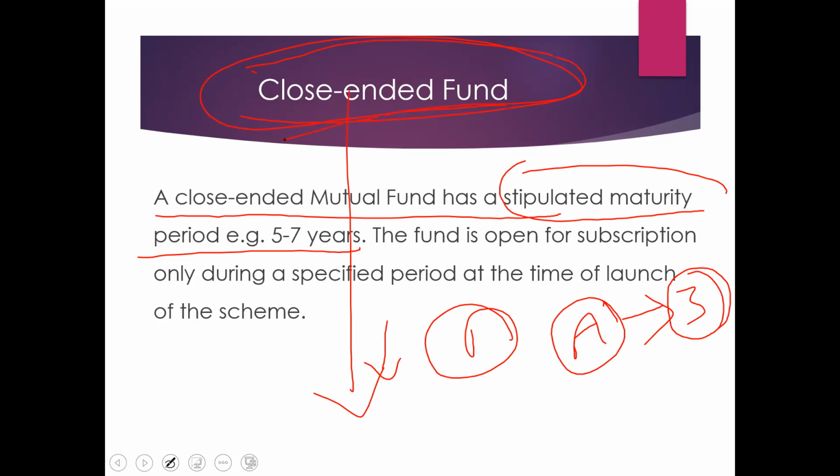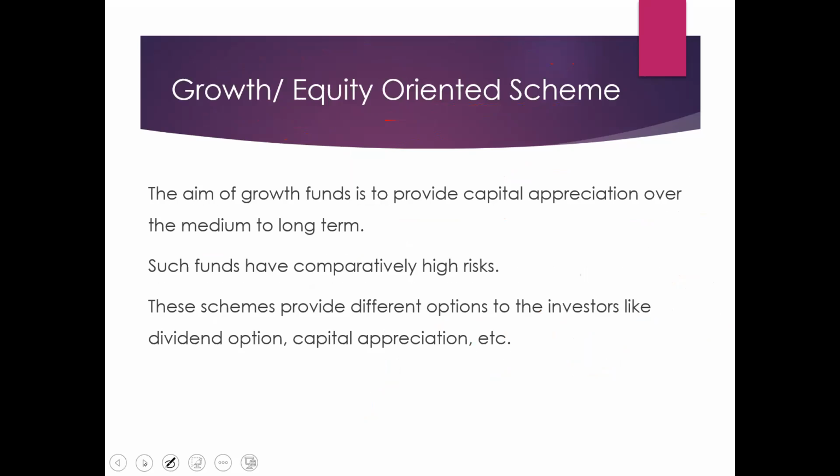Hope you are clear. Open-ended in the sense there is no fixed maturity period. In closed-ended there is a fixed maturity period. Open-ended, at any time you can purchase, at any time you can sell, but in closed-ended, only after a certain period you can sell that particular mutual fund. Is it clear? Okay, third one, growth or equity oriented schemes.